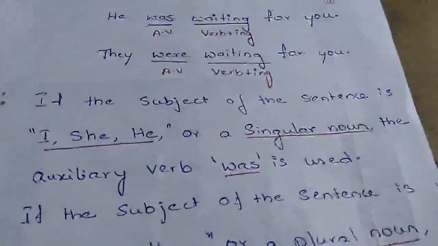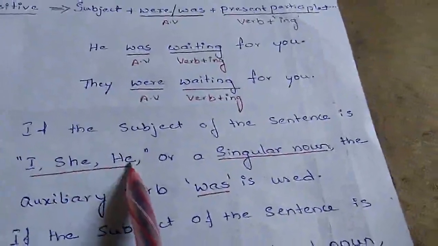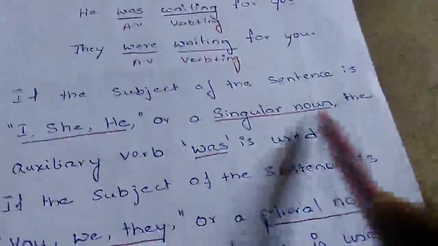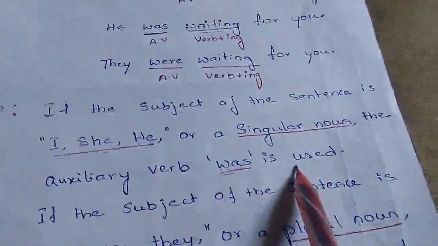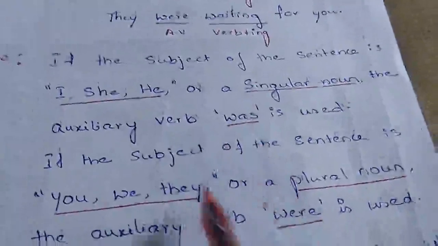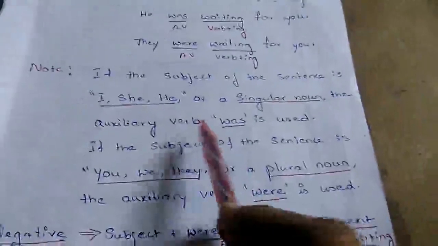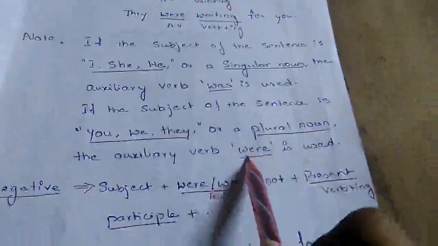Here is one thing you have to remember. If the subject of the sentence is I, she, he, or any singular noun, then the auxiliary verb was is used. So with singular subjects we use was, with plural subjects we use were. This thing you have to remember.